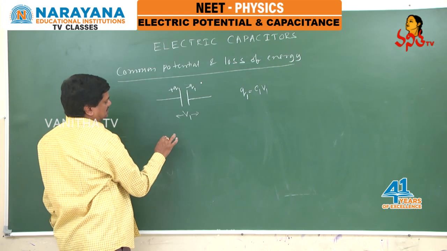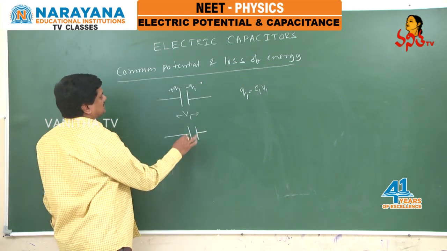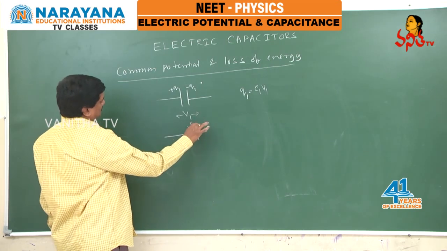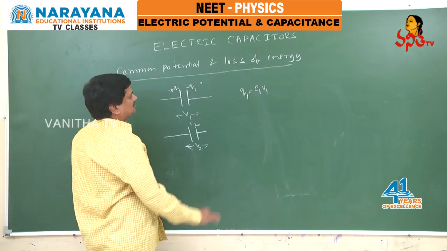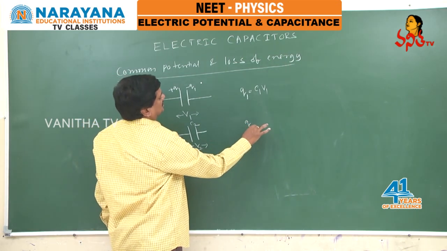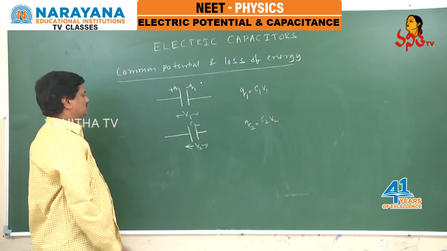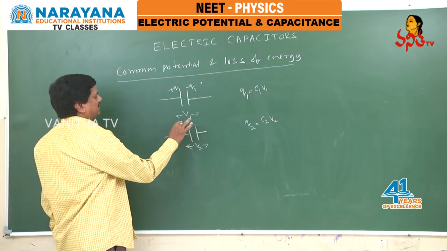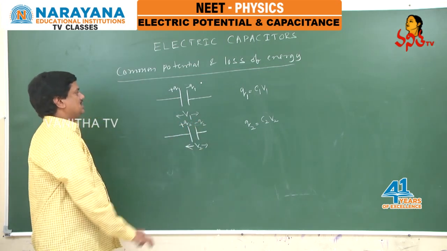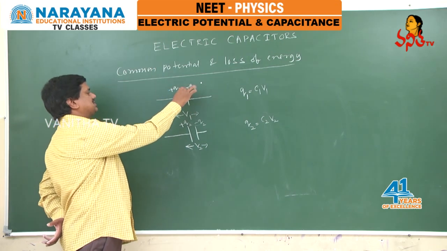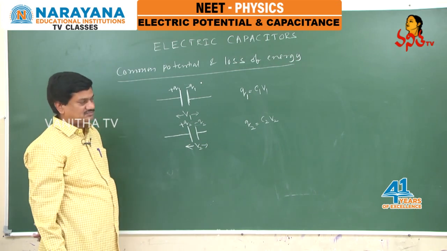Now, one more capacitor is taken. It has capacitance C2. Let it be charged with potential V2. That means Q2 is the charge on each plate. What is Q2? It is C2 V2. Similarly, plus Q2 is on this plate and minus Q2 on this one. So this is the positive plate of the first, the negative plate of the first, the positive plate of the next and the negative plate of the next.